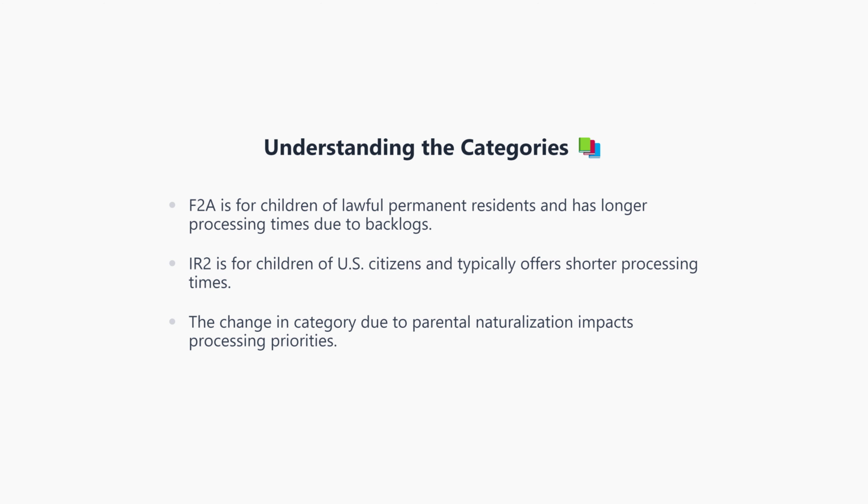To understand the transition, we need to know the categories. F2A applies to children of lawful permanent residents. This category can experience significant backlogs, causing long processing times. In contrast, the IR2 category is for children of U.S. citizens, often having shorter processing times due to higher priority and lower demand. The shift triggered by parental naturalization significantly impacts the processing of applications.